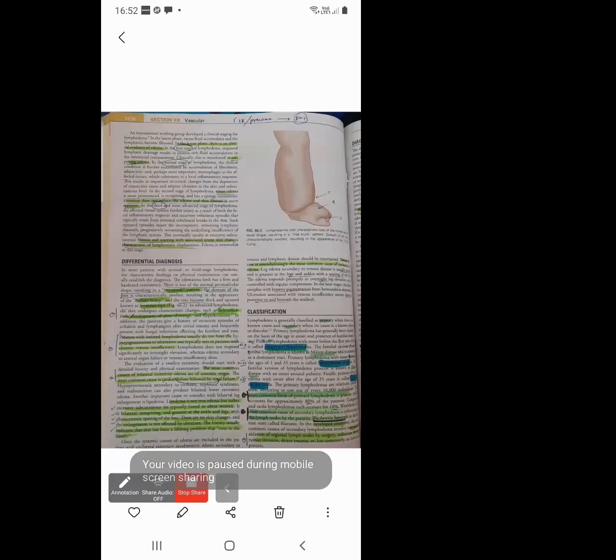Okay, so it responds promptly to overnight leg elevation and is controlled with regular compression. In the later stages, the patient's skin is atrophic, brawny, edematous, with brawny pigmentation. Ulceration usually associated with venous insufficiency occurs above or posterior to and beneath the malleoli. Okay, these are the characteristic findings of venous edema.